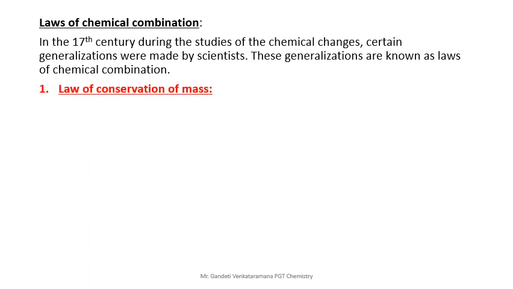The law of conservation of mass. Now we are going to discuss the law of conservation of mass. Conservation of mass means mass remains constant. Now we will see. Let student A have 1 kg tomato, and student B have 1 kg potato. After some time, A and B both meet student C and they hand over the tomato and potato to C.